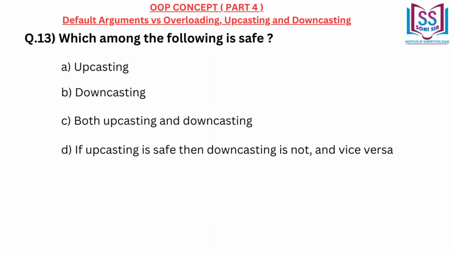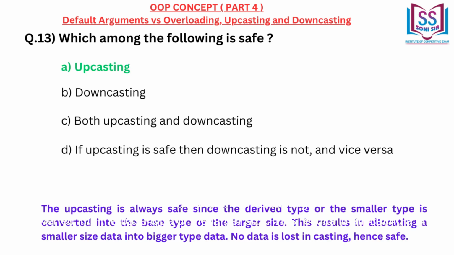Which among the following is safe? A. Upcasting. B. Downcasting. C. Both upcasting and downcasting. D. If upcasting is safe then downcasting is not, and vice versa. Correct answer A. Upcasting. The upcasting is always safe since the derived type or the smaller type is converted into